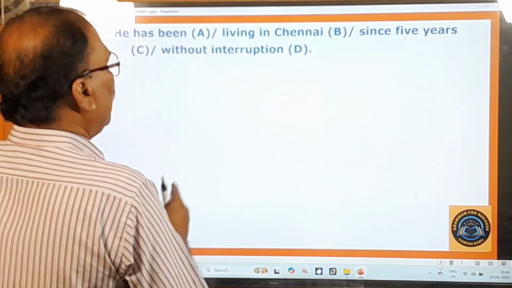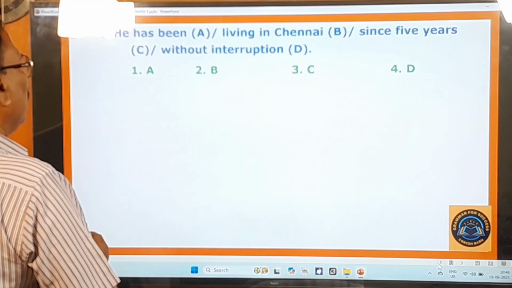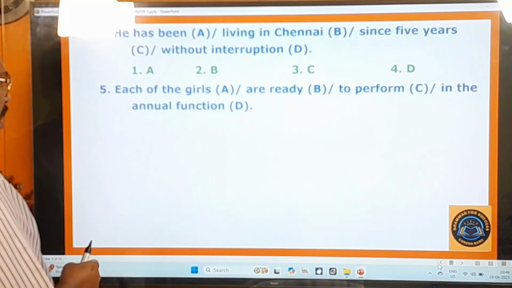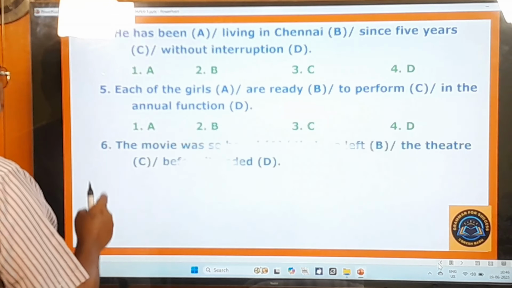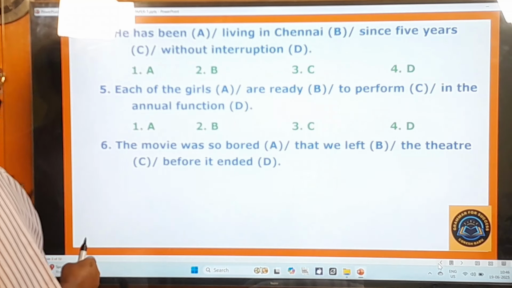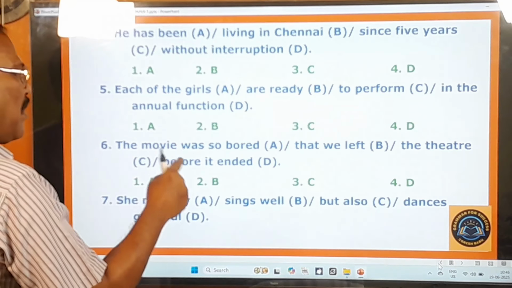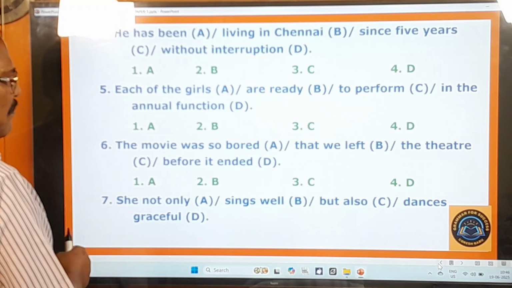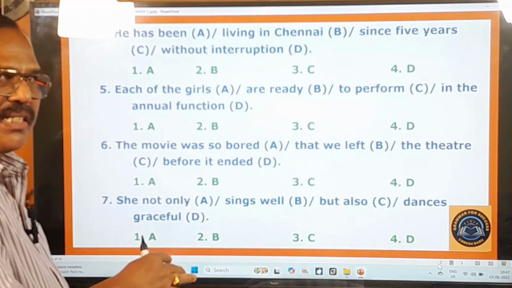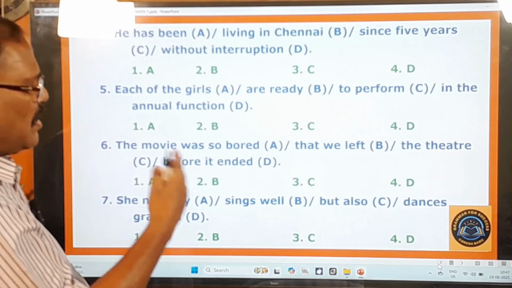Fourth question: He has been living in Chennai since 5 years without interruption. Fifth question: Each of the girls are ready to perform in the annual function. Sixth question: The movie was so bored that we left the theater before it ended. Seventh question: She not only sings well but also dances graceful. So these are the four questions on this slide. You can easily answer all these very easy and moderate questions on your own. Now you move on to look at other questions on the next slide.